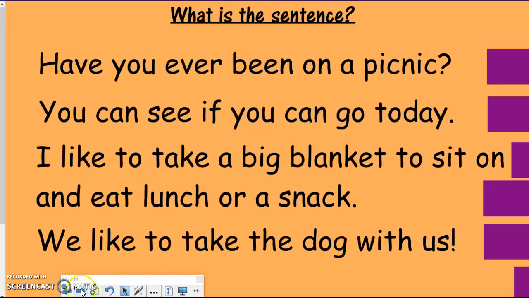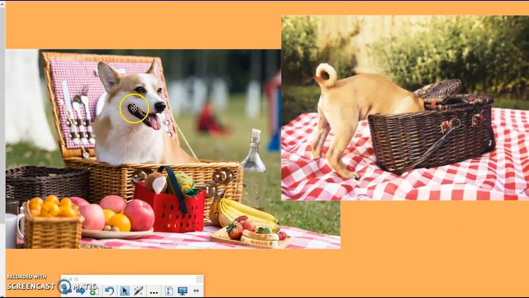All right, I'm going to go to the next picture. And this is not our dog. These are pictures that I found on the internet, but this is a little doggy inside a picnic basket. And this little doggy is trying to eat all of their food in the picnic basket.